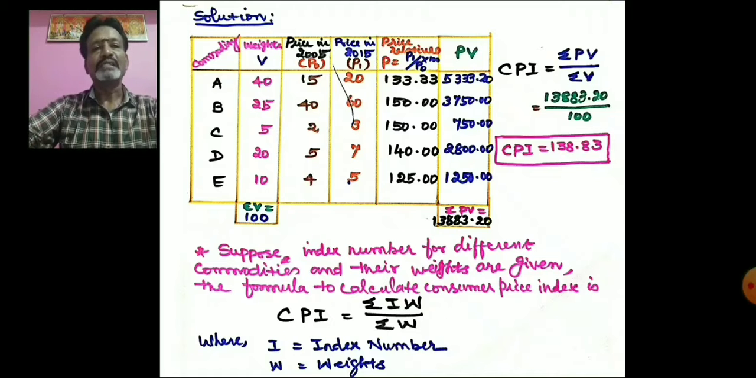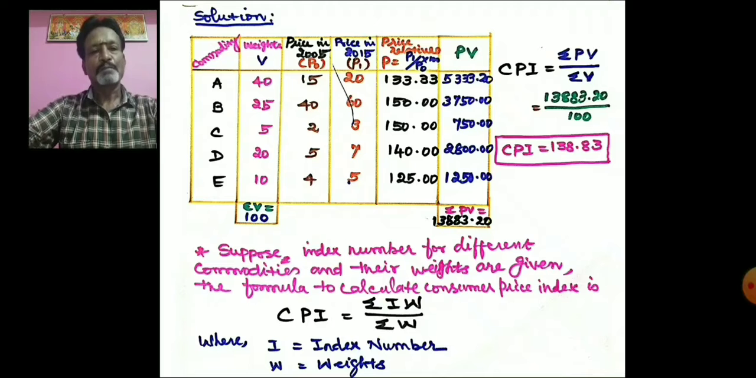After estimating these two values, we can substitute the values in the formula. Consumer price index equal to sigma PV by sigma V. So the sigma PV value is 13,883.20 and that should be divided by 100. So the consumer price index is equal to 138.83.